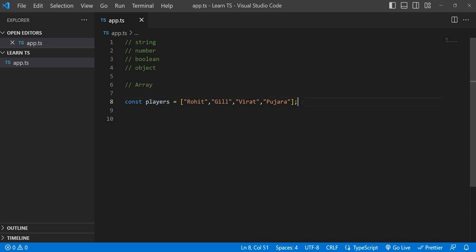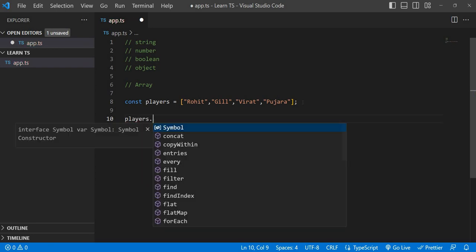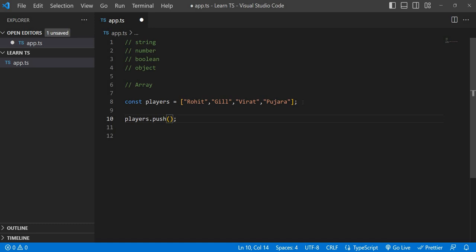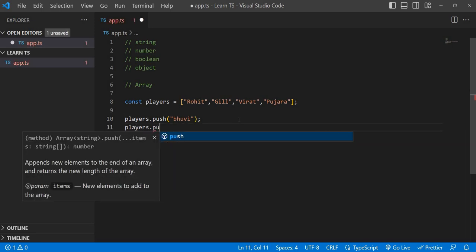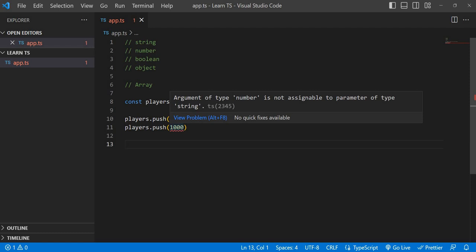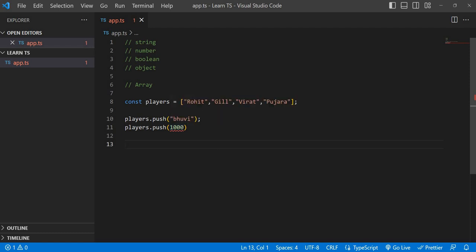array of strings. Now if you try to push anything other than a string, suppose if you put a string, let's say a bowler like movie, it is not throwing any error. But if you push any other data type, suppose 1000, it is throwing an error. That means it is strongly typed. The argument of type number is not assignable to parameter of type string, because this is an array of strings, but you are trying to push a different data type, so it will throw an error.